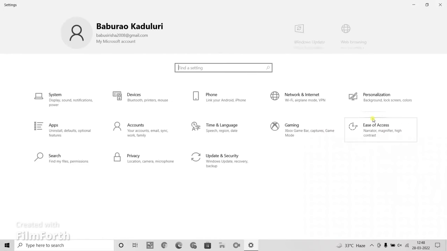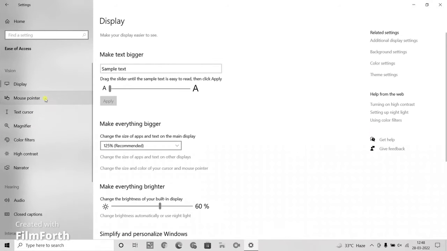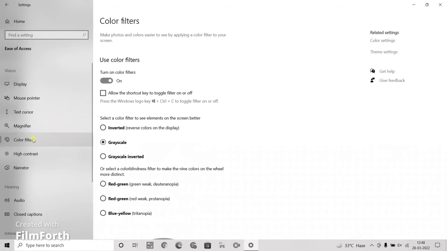So open Ease of Access, then Color filter, then you have to turn that off. Use color filter, turn off use color filter.